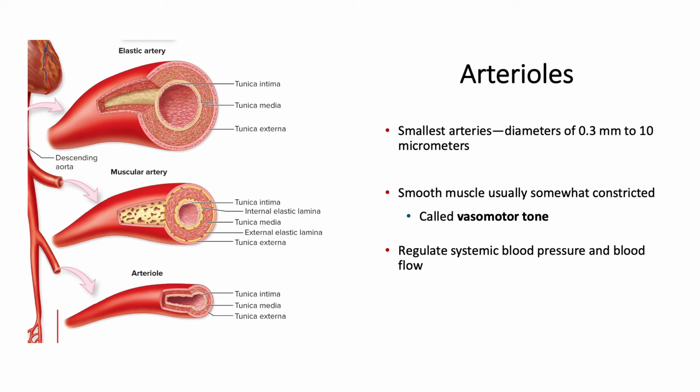Let's say we have some sympathetic innervation with these arterioles. Well, that can induce further constriction. And this is important for regulating blood pressure and flow to the different areas of the body. So, for example, if we get some vasoconstriction, that's going to limit blood flow to an area. And we'll talk about this more in the future, but what we see here is that arterioles play a large role in regulation of systemic blood pressure and flow.